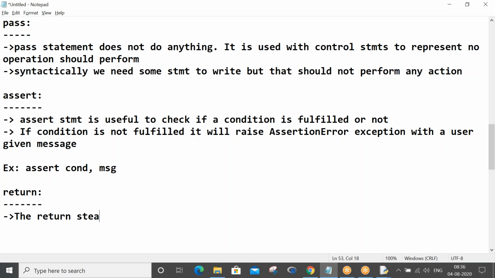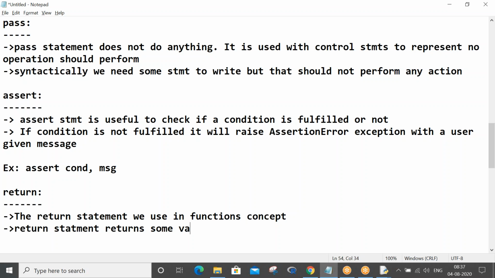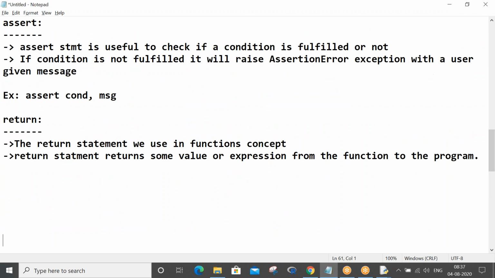A return statement we use in functions concept. The return statement returns some value or expression from the function to the program. You don't have to worry what is function and all. Anyways, our further concept is that only, but let me give an example.